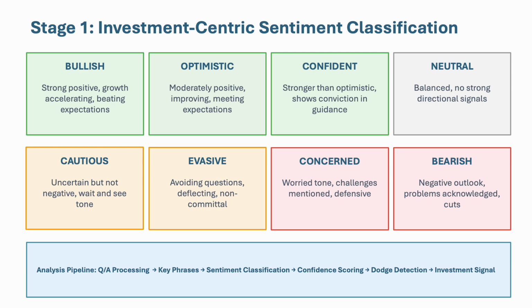It then evaluates the confidence within the sentiment and identifies all key phrases that contributed to the sentiment classification for that QA pair. The model also identifies the tone of the speaker. Is it avoidance or is it dodging? And provides a score with an interpretation. Finally, the model provides the interpretation on the investment signal for each exchange, which is crucial for the next stage in the framework.